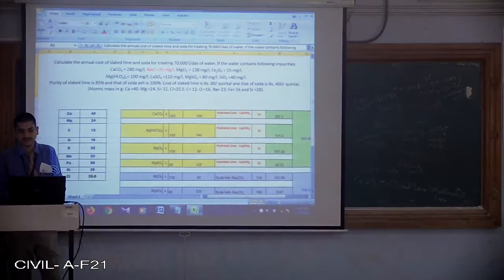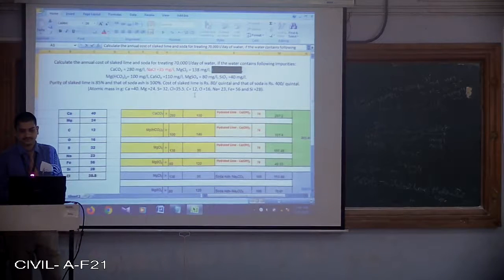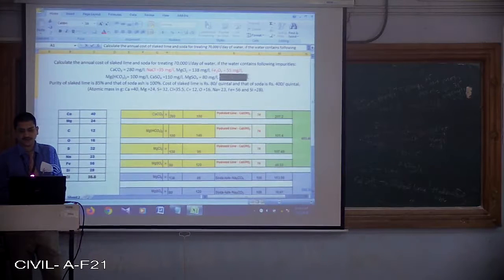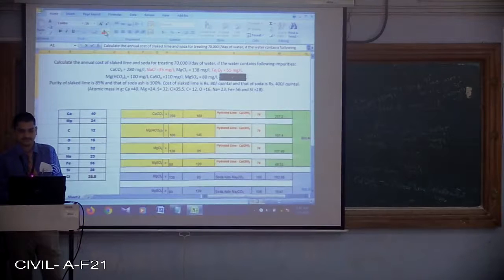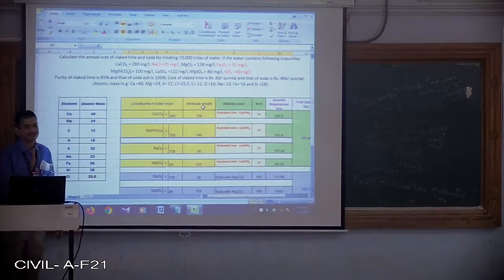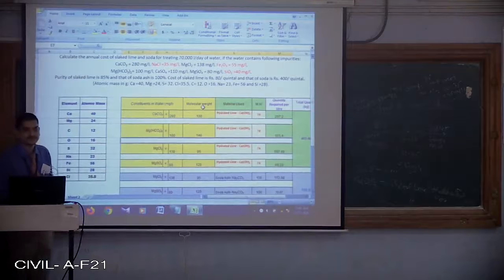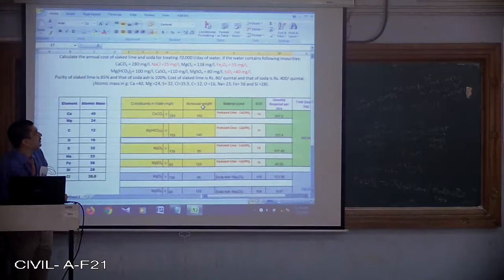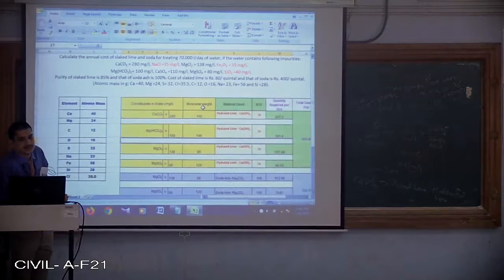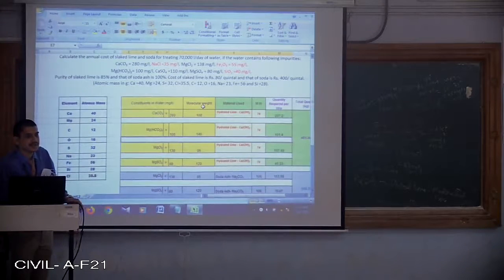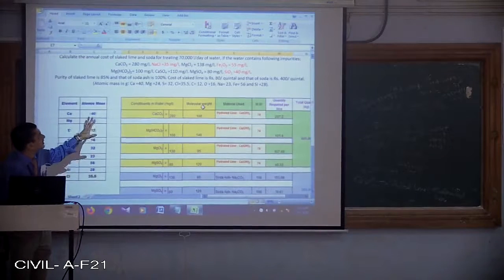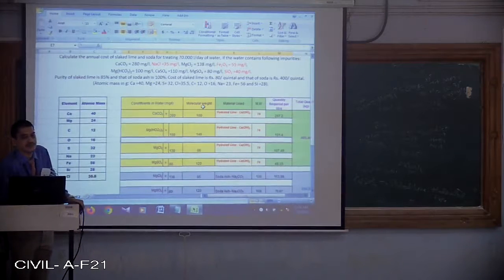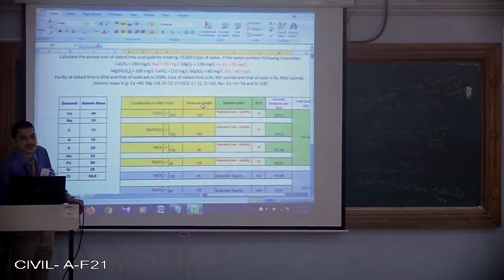Similarly, Fe2O3 is not at all concerned with this particular problem. SiO2 is not at all concerned with this particular problem. Just to confuse, NaCl concentration is given, Fe2O3 concentration is given, and SiO2 concentration is given. So we need to understand first the basic fundamental principles on which this particular lime soda process works.